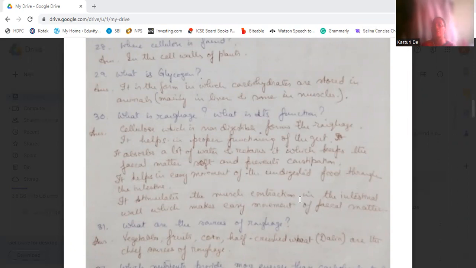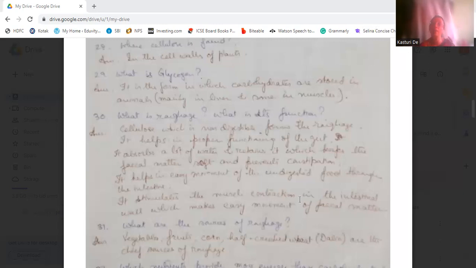Now, what is roughage? What is its function? We know that cellulose is a polysaccharide and it is an insoluble carbohydrate. This cellulose is non-digestible by animals, especially humans. Carnivores and omnivores cannot digest cellulose. So these non-digestible carbohydrates form the roughage.